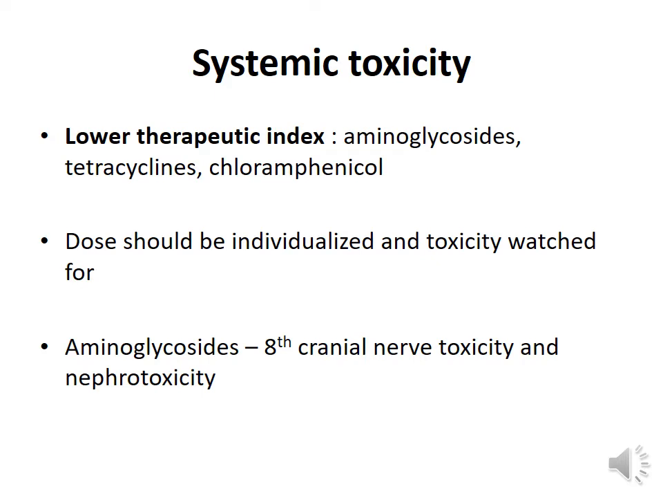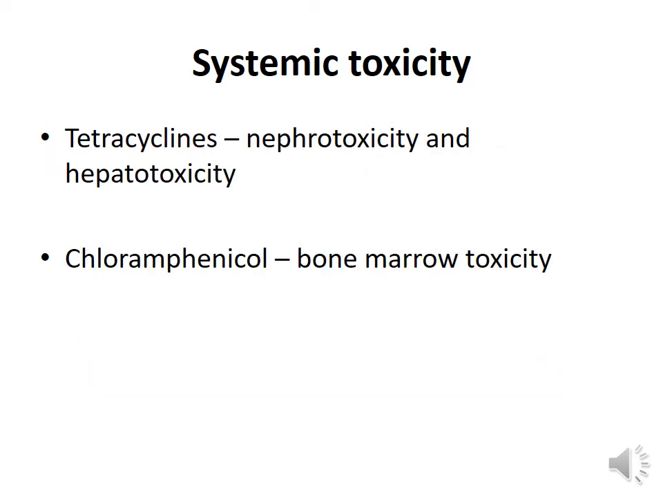Certain antimicrobials like aminoglycosides, tetracyclines, and chloramphenicol, they have a lower therapeutic index. That means the dose has to be individualized and the toxicity should be watched for. Therapeutic drug monitoring may be indicated here. The expected toxicities are with aminoglycosides in the form of vestibulocochlear nerve toxicity and nephrotoxicity. Tetracyclines are expected to produce as toxic effects nephrotoxicity and hepatotoxicity, and bone marrow toxicity has been seen with very high doses of chloramphenicol.